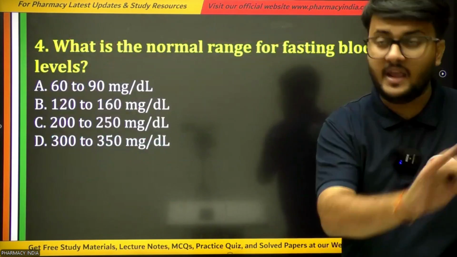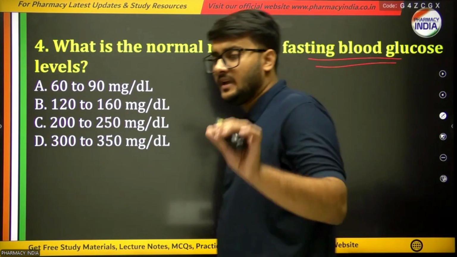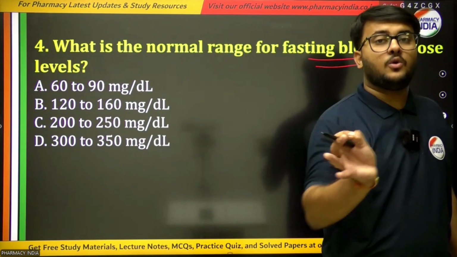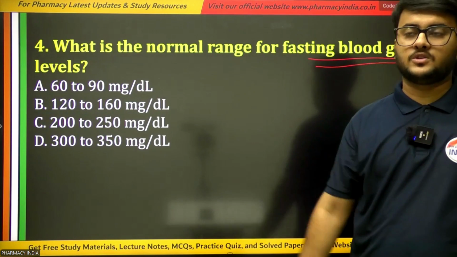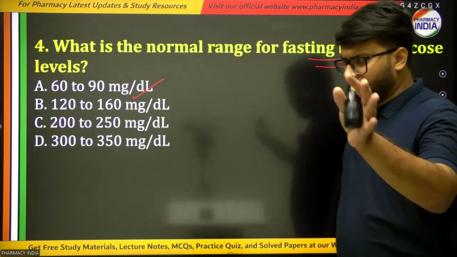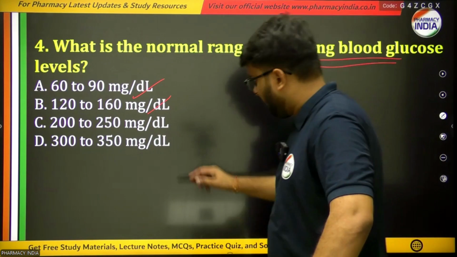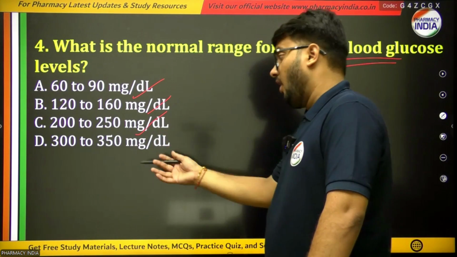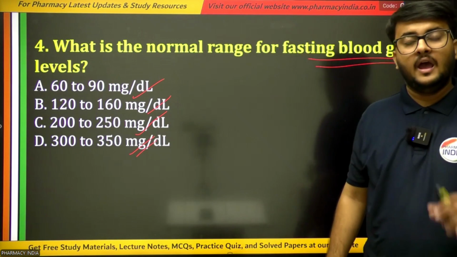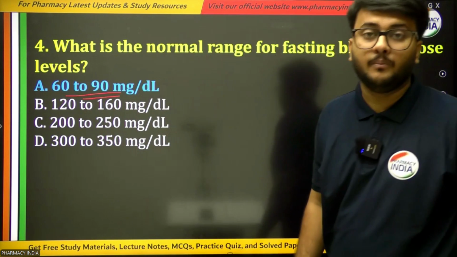Next question is, what is the normal range for fasting blood glucose level? Means on an empty stomach, what would be the normal fasting glucose level? Options are 60 to 90 mg per deciliter, or 120 to 160 mg per deciliter, or 200 to 250 mg per deciliter, or 300 to 350 mg per deciliter. And the right answer is option A, that is 60 to 90 milligram per deciliter.